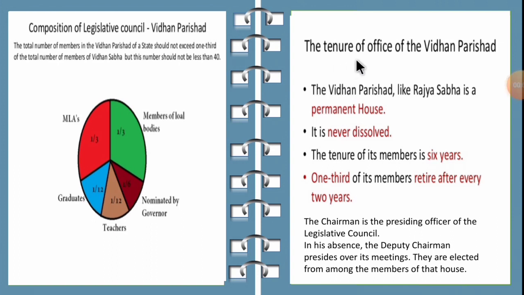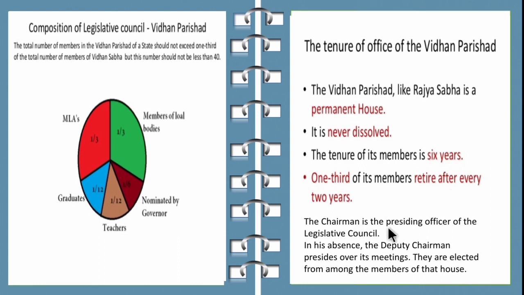Now let's see about the tenure of office of the Legislative Council. The Vidhan Parishad, which is also known as the Legislative Council, is like Rajya Sabha. Rajya Sabha is the upper house at the central level, and it is the permanent house. So children, the Legislative Council is the permanent house. It is never dissolved. The tenure of its members is 6 years. 1/3 of its members retire after every 2 years.